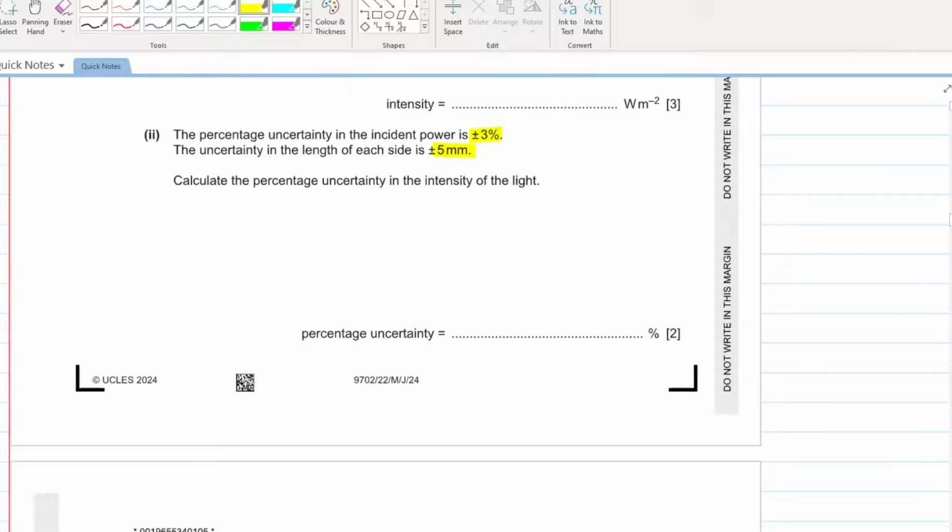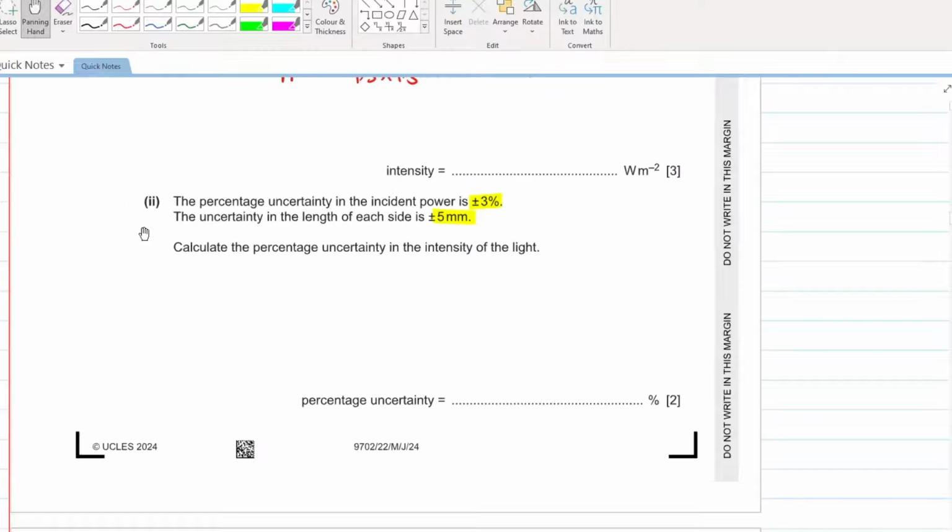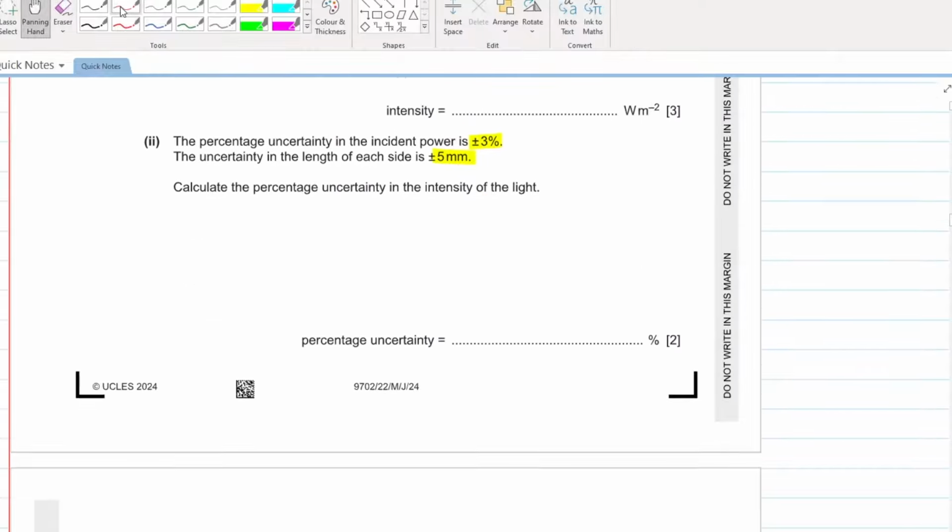To calculate it, the first thing we do is write the formula. So the formula of intensity is what, beta? Power over area. Perfect. So intensity is equal to power over area. Percentage uncertainty in intensity is equal to the percentage uncertainty in power plus the percentage uncertainty in area. How will we calculate the percentage uncertainty in power?